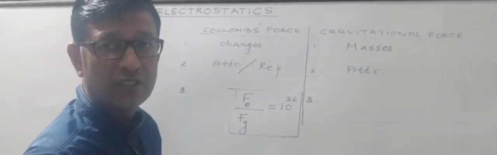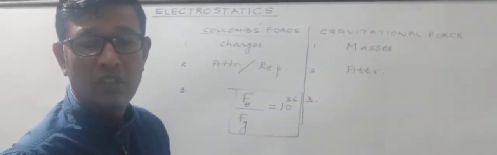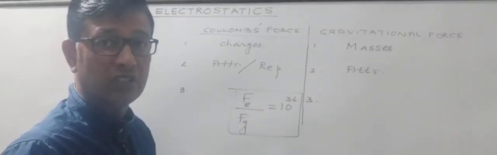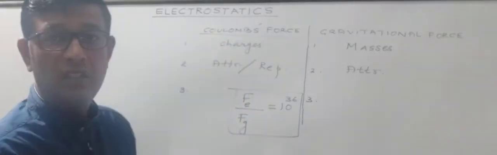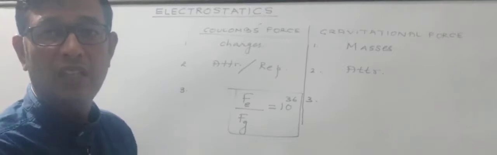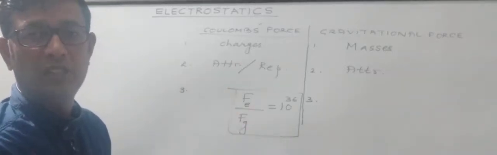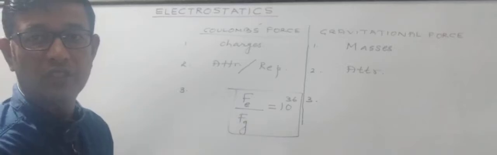There are some other differences as well. Gravitational force doesn't depend upon the nature of the medium in which the two material bodies are placed. While on the other hand, Coulomb's force does depend upon the nature of the medium in which the charges are placed. F is equal to K Q1 Q2 by R square. K itself depends upon the nature of the medium, so F in turn depends upon the nature of the medium. So that's again a very important difference.